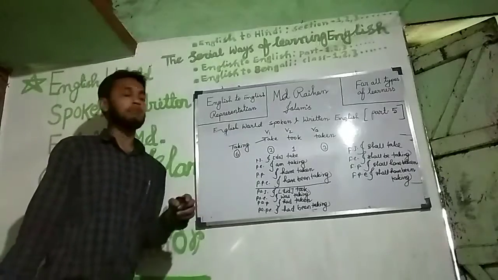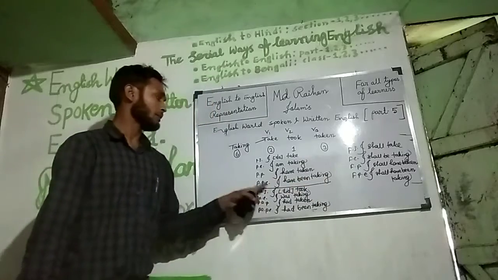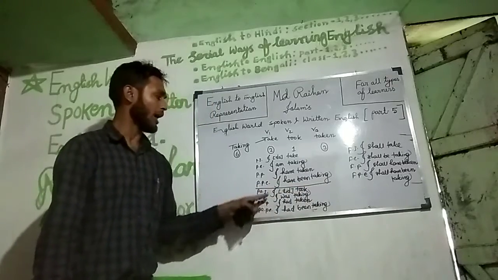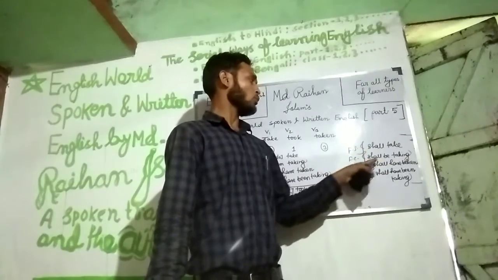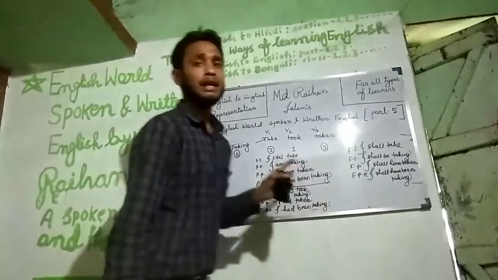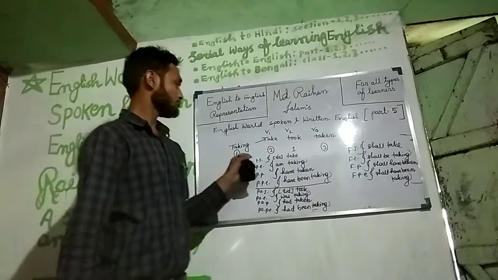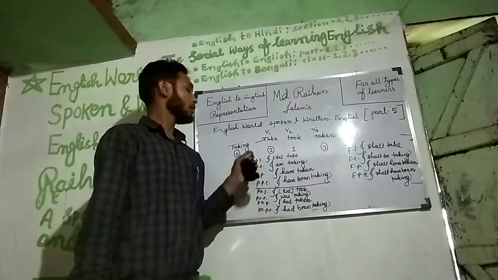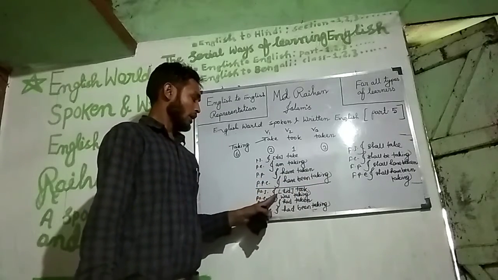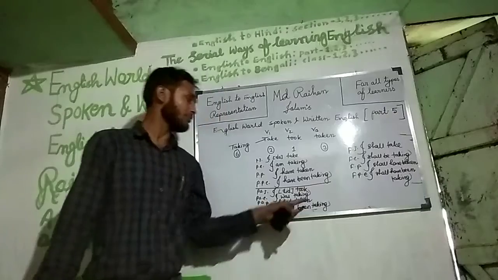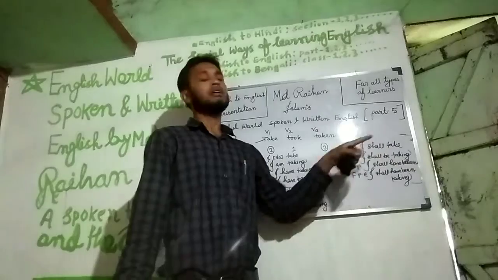In the case of the boy: the boy does takes, the boy is taking, the boy has taken, the boy has been taking, the boy did took, the boy was taking, the boy had taken, the boy had been taking, the boy will take, the boy will be taking, the boy will have taken, the boy will have been taking. In case of they or plural numbers, you have to use likewise: they do take, they are taking, they have taken, they have been taking, they did took, they were taking, they had taken, they had been taking, they will take, they will be taking, they will have taken, they will have been taking.